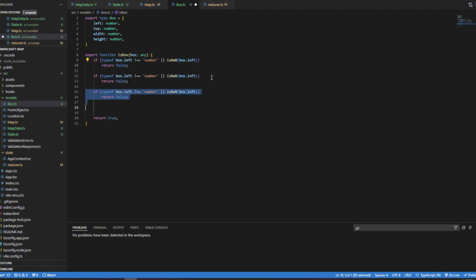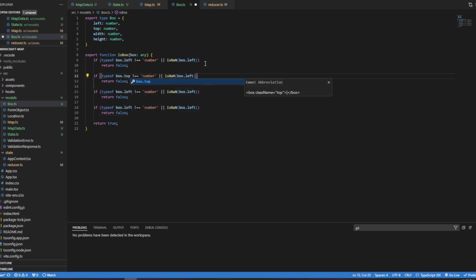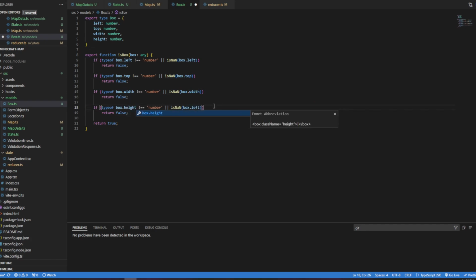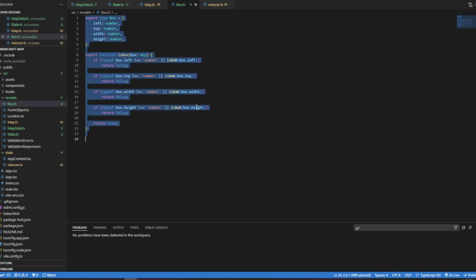I sometimes just do this. Whoops. And I do Control D. I do duplicate over copy and paste just because it's one click instead of multiple clicks. So I just do top and top, width and width, and obviously height and height. Okay. All right, so that's cool.